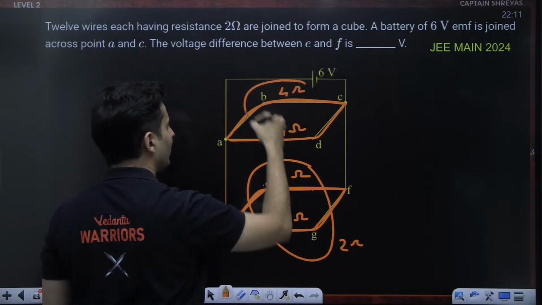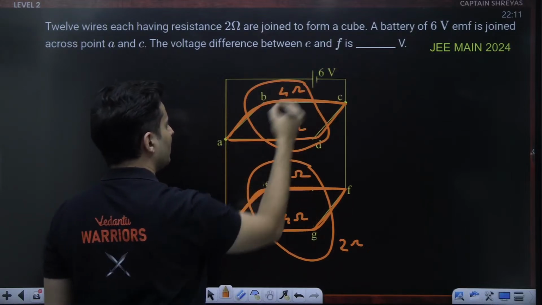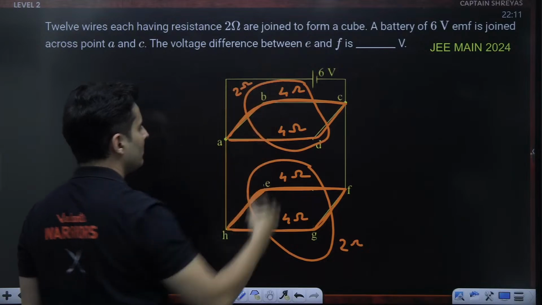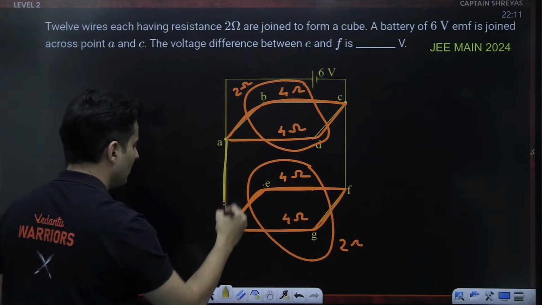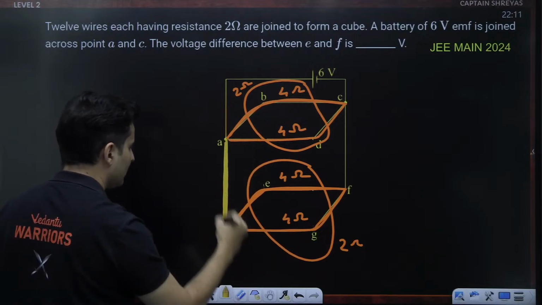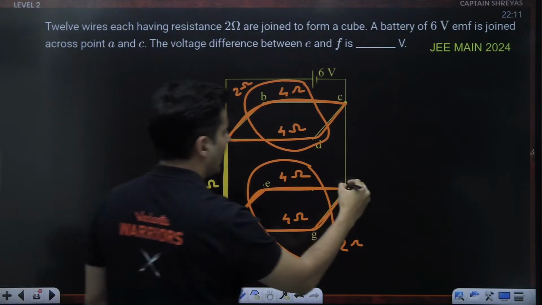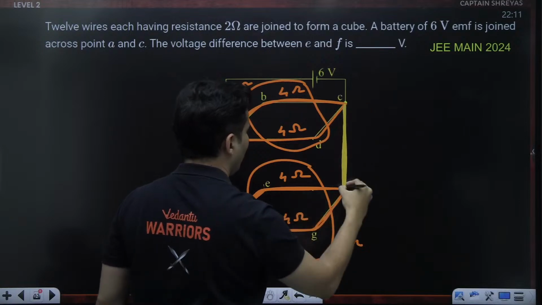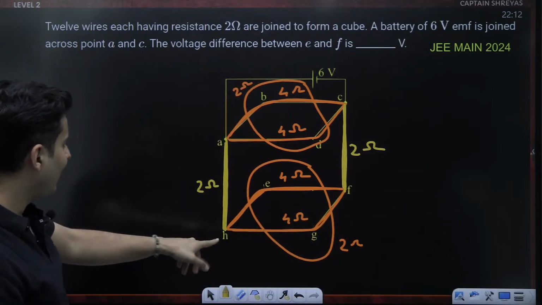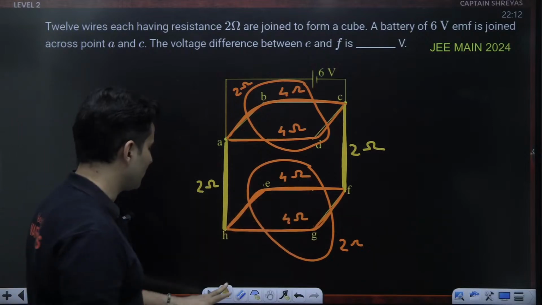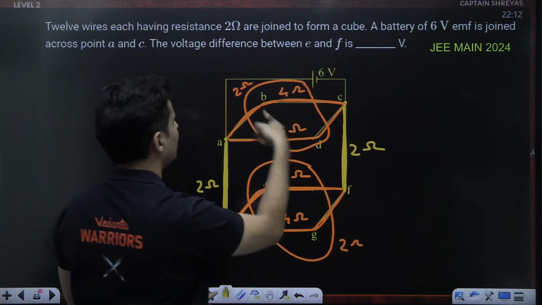Again, the same thing over here, the same story. This will also make it 2 ohms. Do not forget, there are additional resistances here too. This one is 2 ohms, and so is this one also 2 ohms. So what do we have? 2 ohms, 2 ohms, 2 ohms. And here this is 2 ohms.